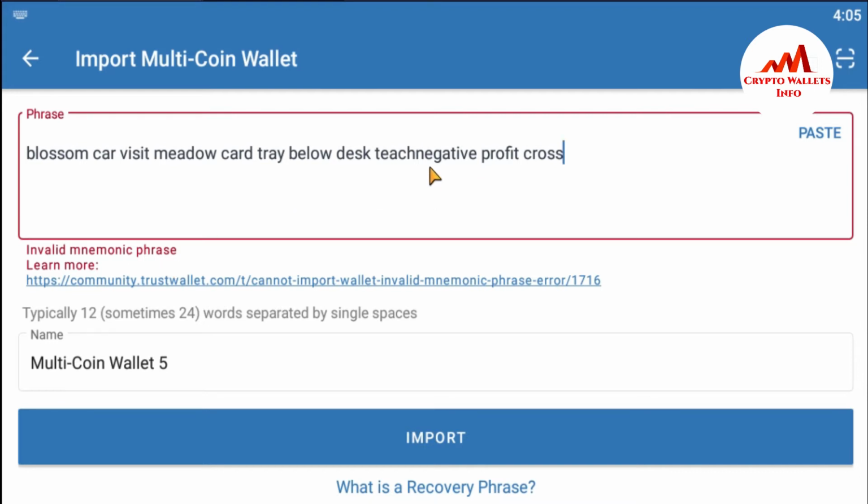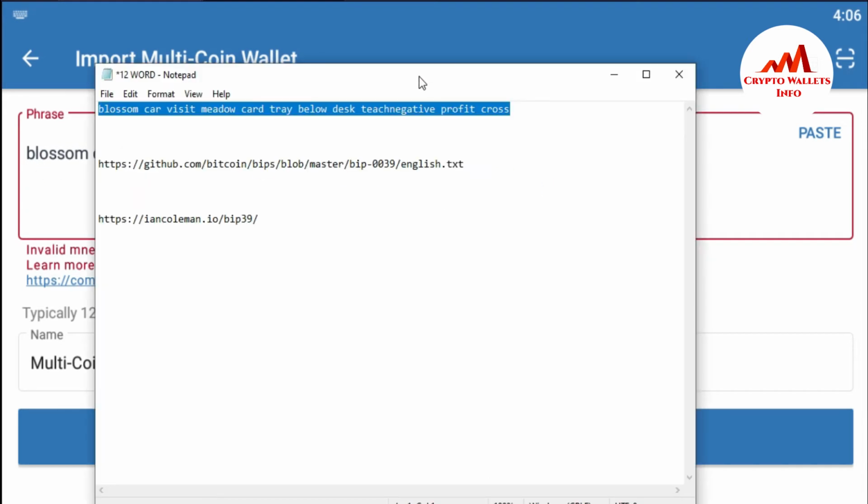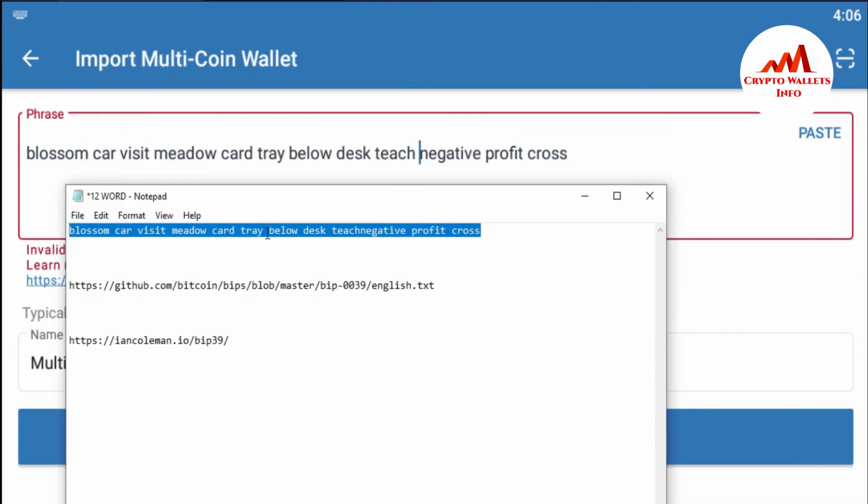The first thing is that you must check the white spaces in your 12-word phrase. I'm just going to click on the white space. You can see my mnemonic phrase is correct. I also cross-checked that I entered it correctly. You can see I properly entered the white spaces in my 12-word phrase.